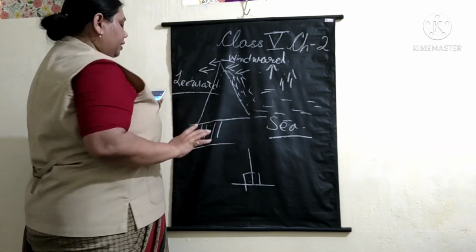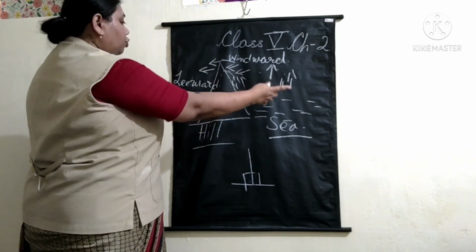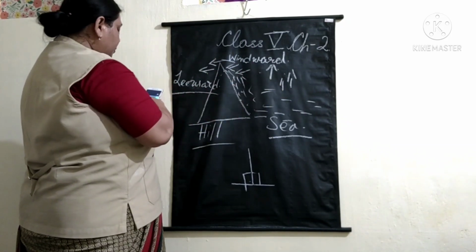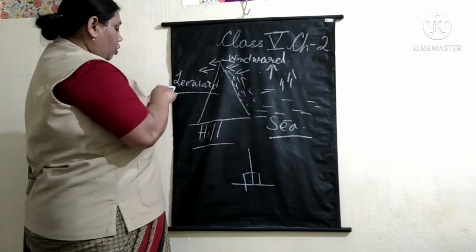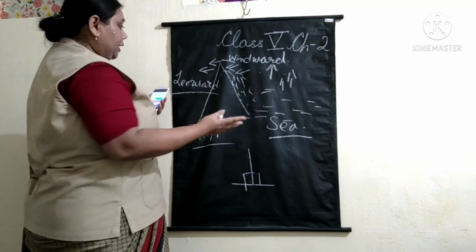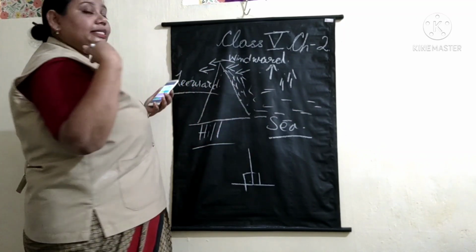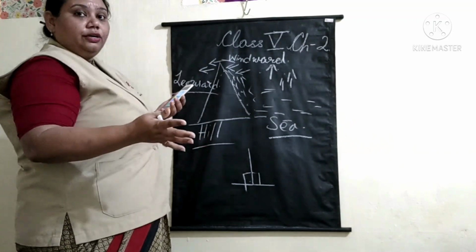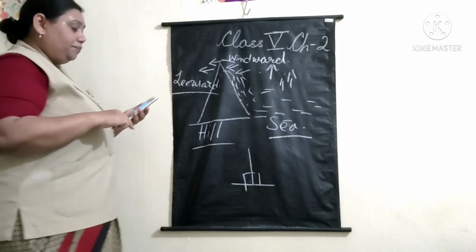So the wind which is moving in this direction, from sea to land, has water content. Whereas on the opposite side, when the wind is moving from land to sea, it is a dry wind or a dry breeze. Yes. Okay.